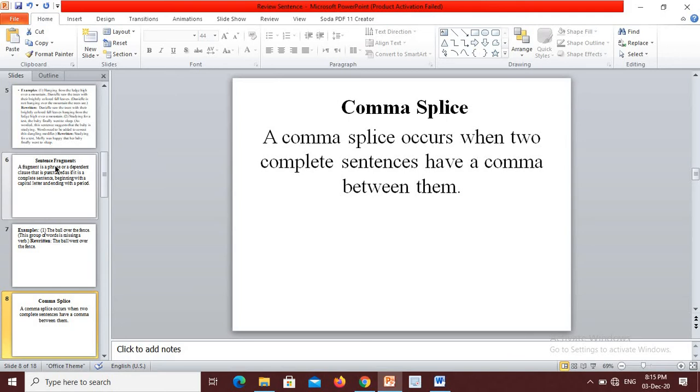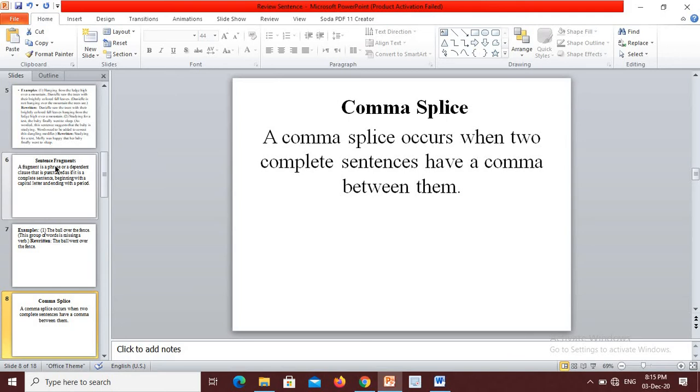To turn either the first part or the second part into a dependent clause. If the dependent clause is the first part, put a comma after the entire dependent clause. If the dependent clause is the second part, no comma is needed. Dear students, you have to concern this.